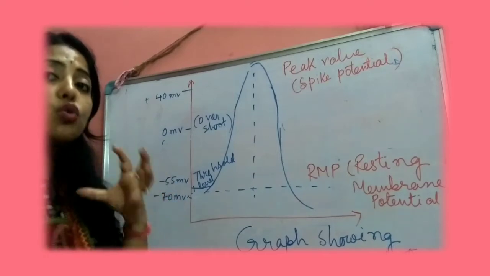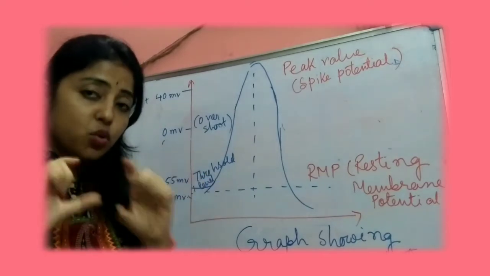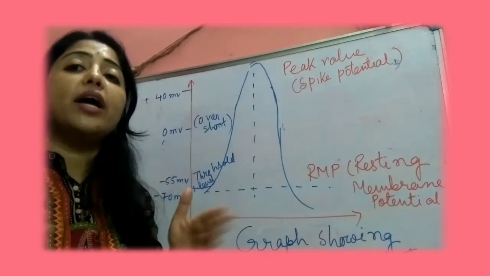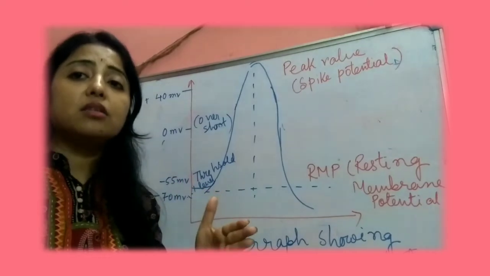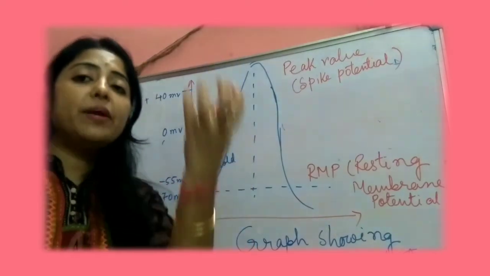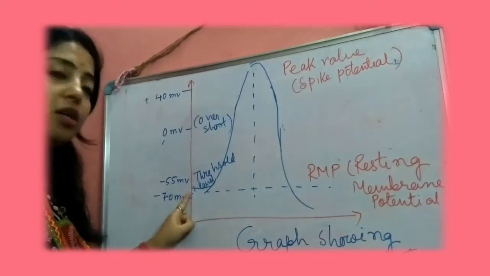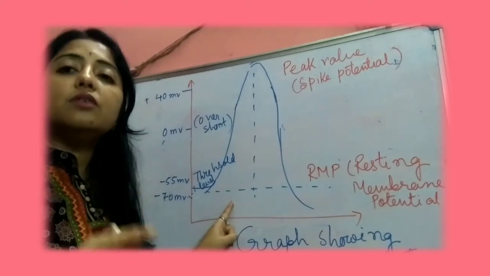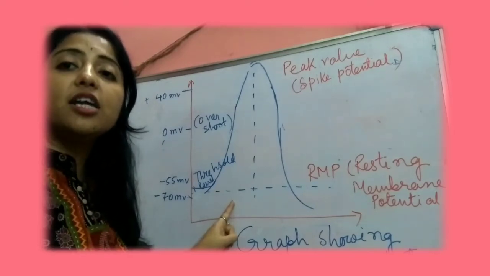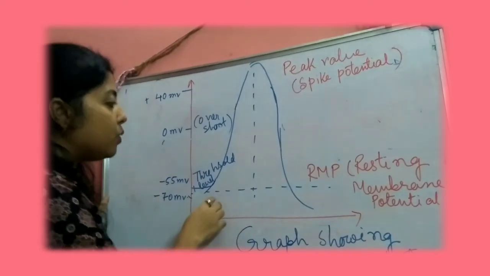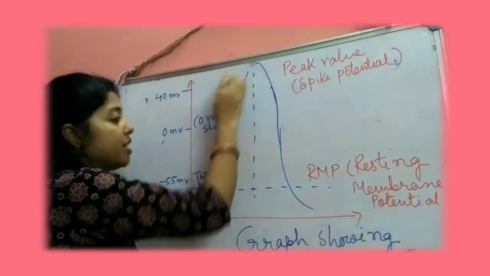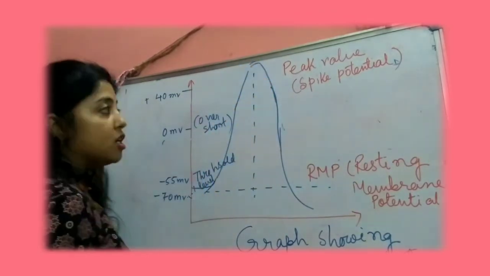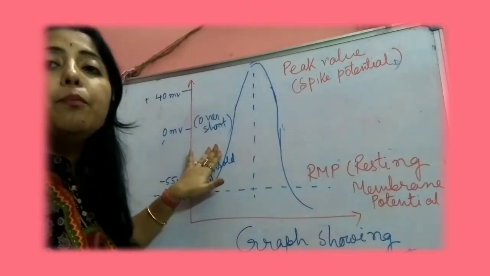That means at that time the sodium-potassium pump will be working, and the sodium and potassium channels will be opening. While the sodium channels open, the sodium ions will enter inside the exoplasm, because the stimulus is already given at threshold level and the nerve fibers are starting to be excited. Now it will pass to this state. This phase from threshold level to maximum is known as the depolarized state.